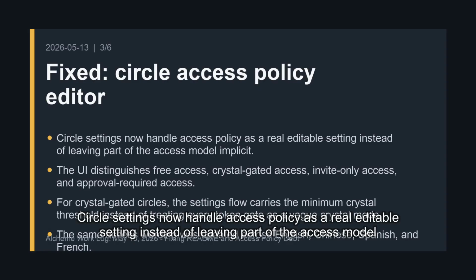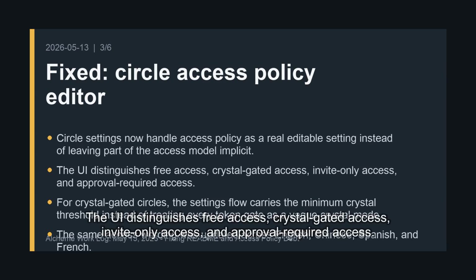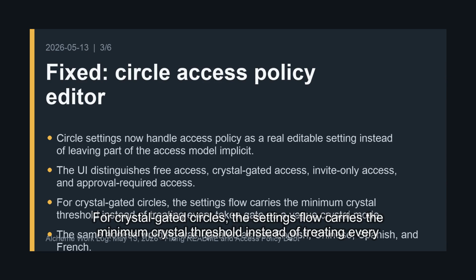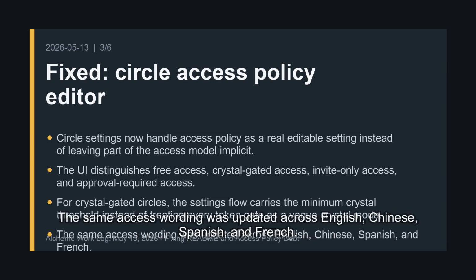Circle settings now handle access policy as a real editable setting instead of leaving part of the access model implicit. The UI distinguishes free access, crystal-gated access, invite-only access, and approval-required access. For crystal-gated circles, the settings flow carries the minimum crystal threshold instead of treating every token gate as a vague crystal mode. The same access wording was updated across English, Chinese, Spanish, and French.